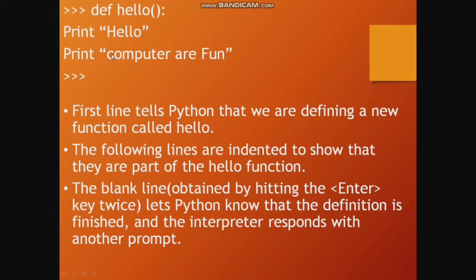The first line tells Python that we are defining a new function called hello. The following lines are indented to show that they are part of the hello function. The blank line, obtained by hitting enter twice, lets Python know that the definition is finished and the interpreter responds with another prompt.